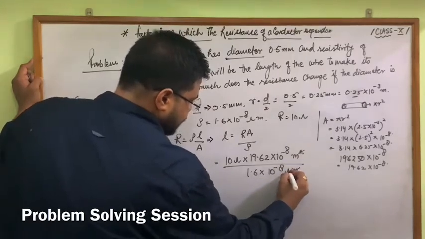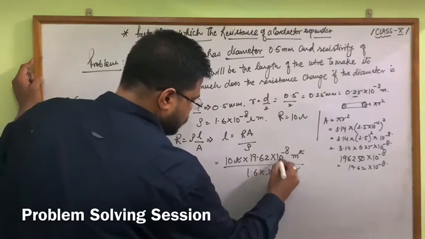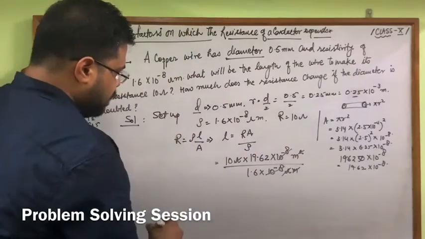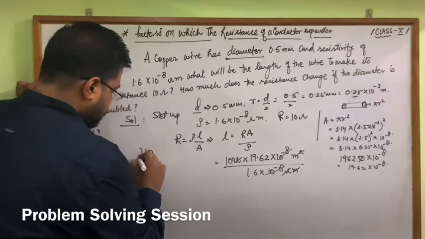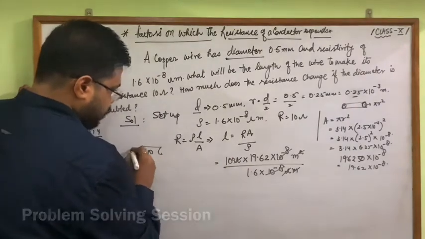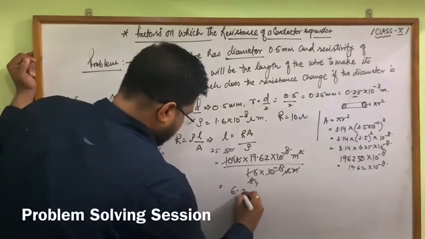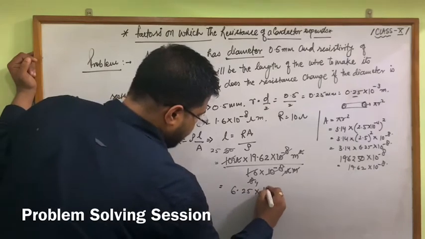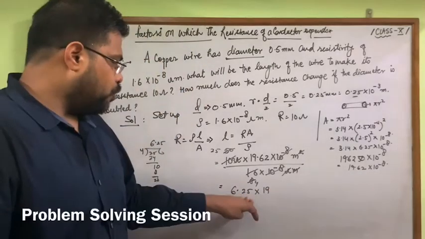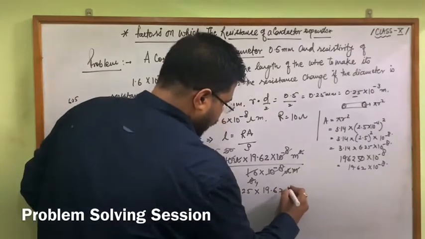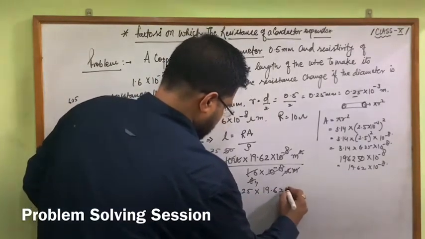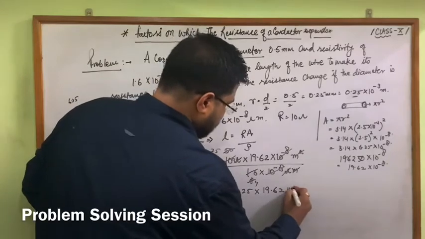This will be cancelled, this one will be cancelled, this one also cancels. So the remaining thing here, we can write 100, and 16 here, already 6.25 into 10 raised to the power 9. So here 6.25 into 19.62, and it will be in meter.